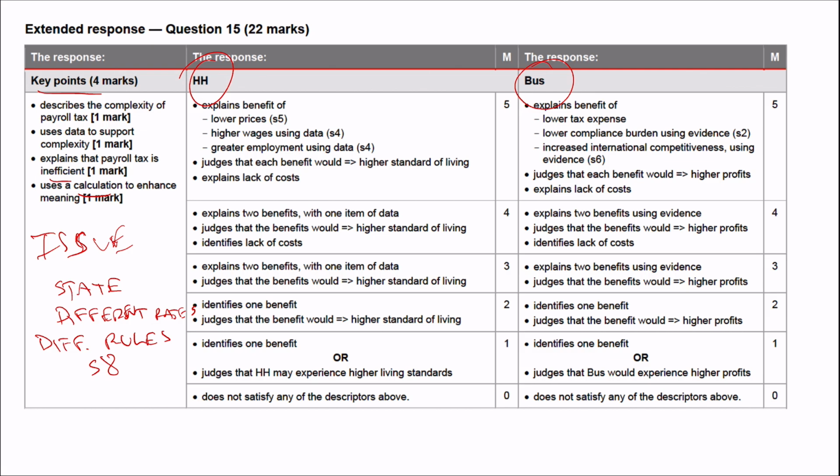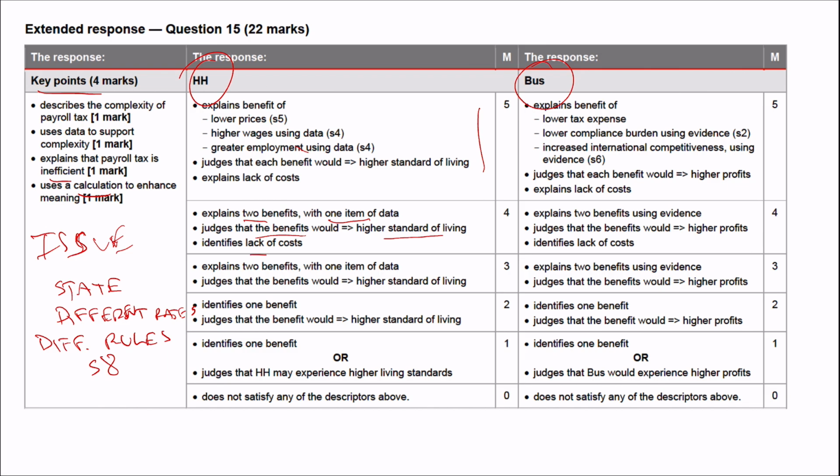I'm going to actually look at the next one here. Explains not the highest one. You can read that there yourself. Let's look at number 4. You guys should be able to get number 4 easily. Explains 2 benefits with 1 item of data. Judges that the benefits would lead to a higher standard of living. That's right. We'd see incomes rising, unemployment falling, GDP output, etc.